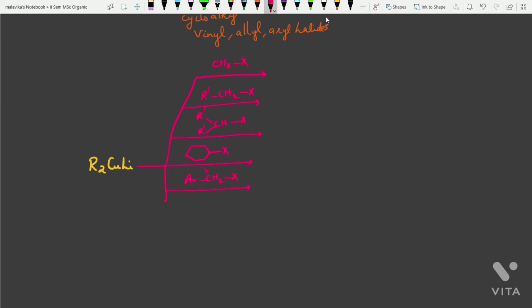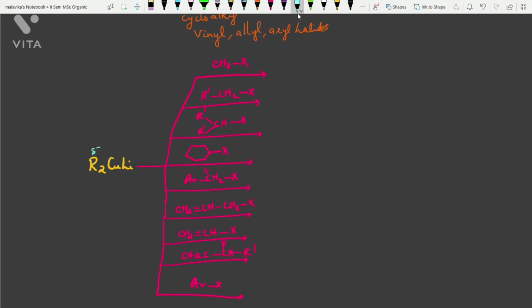And further it could be an allyl halide CH2=CHCH2X, a vinyl halide CH2=CHX, a propargylic halide, in that case CH≡C-CHX-R', and it could be an aryl halide ArX. We will see them one by one. Here R' will be attacked, this will be delta minus, delta plus.